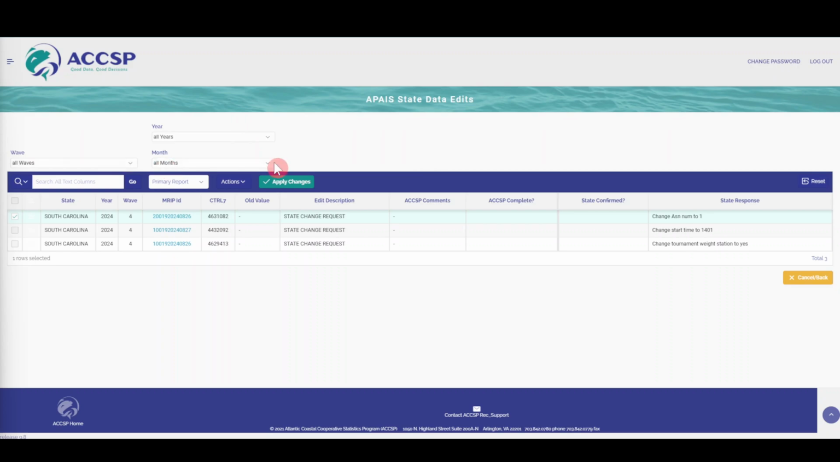As a state lead with the user role of super, you're able to view and access APIS or FHTS LPTS data edits by expanding the drop-down menu next to State Data Edits on the left-hand navigation menu.